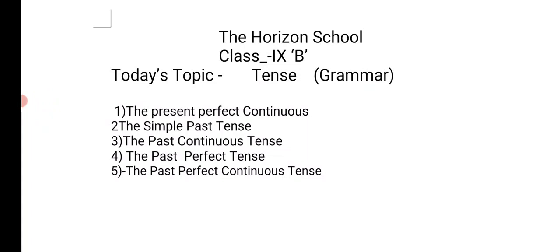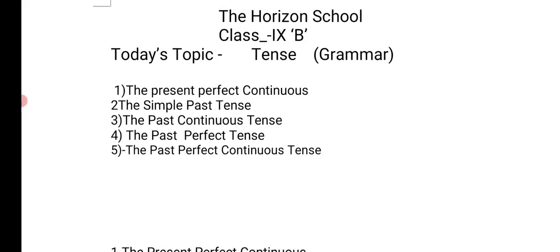Before we proceed with the remaining tenses, let's have a quick glance over the tenses we covered in the last two videos. In the last session, we discussed the present perfect continuous tense, the simple past tense, the past continuous tense, the past perfect tense, and the past perfect continuous tense.